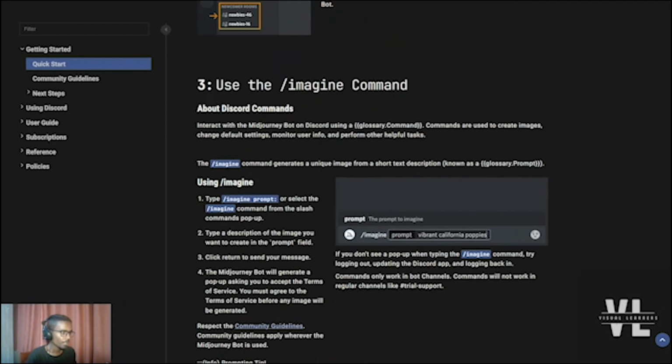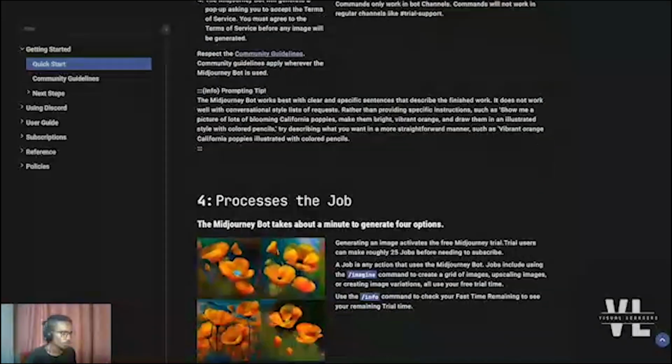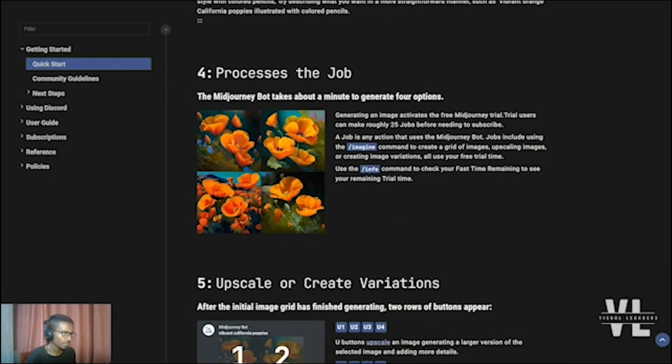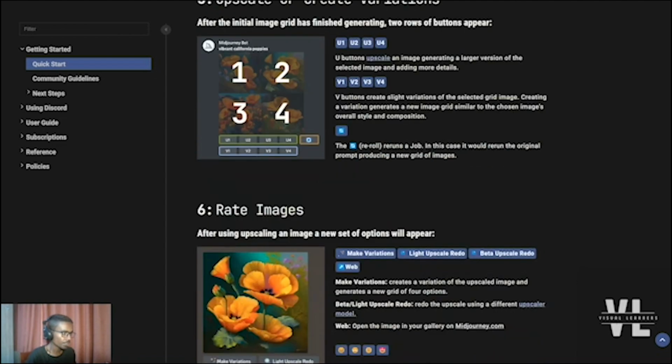And the third step is you provide the /imagine command, and then you enter the prompt next to that command. And then when you press enter, it's going to generate the images based on the prompt that you provided. And the fifth step is making variations to the original images by using one of these options, such as upscaling and variations.